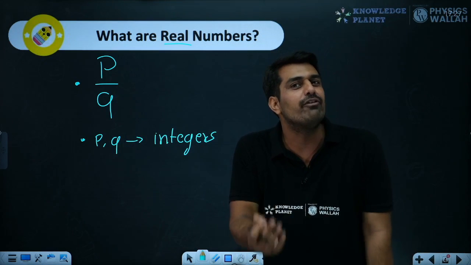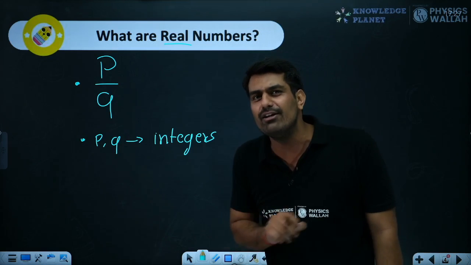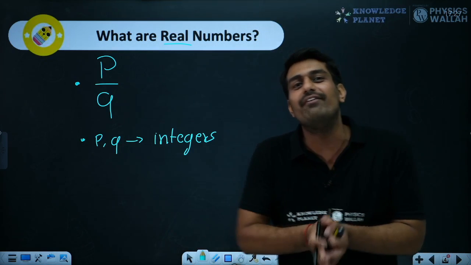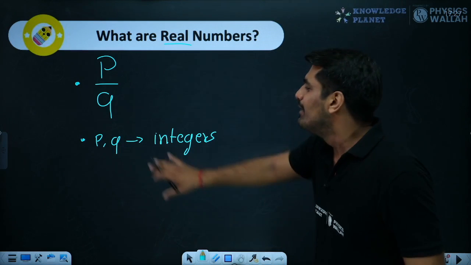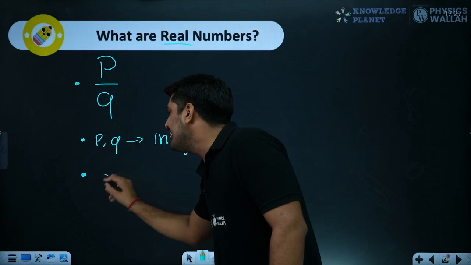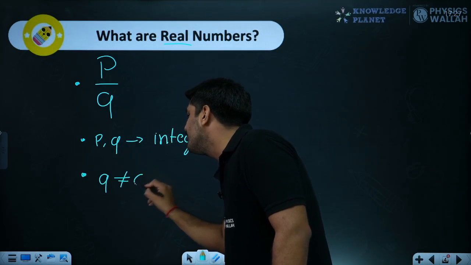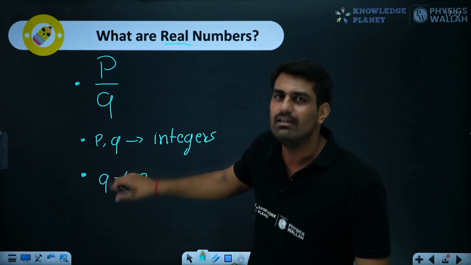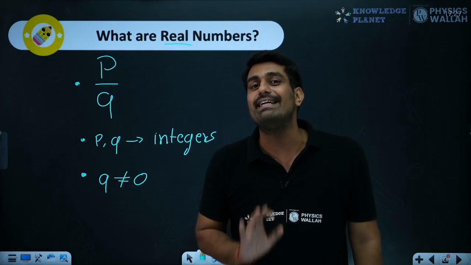Today, whatever effort you are putting in while watching the video and making notes would help you in the next grade in understanding unreal numbers. Alright, so p and q would be integers. And one final point is that q should not be equal to 0. If these 3 points are there, you can easily understand whether the number is rational or not.